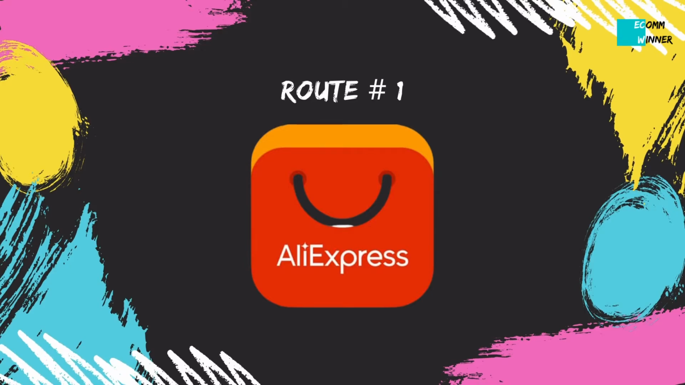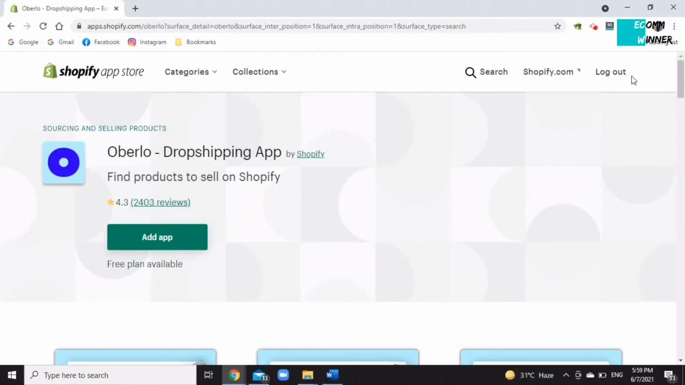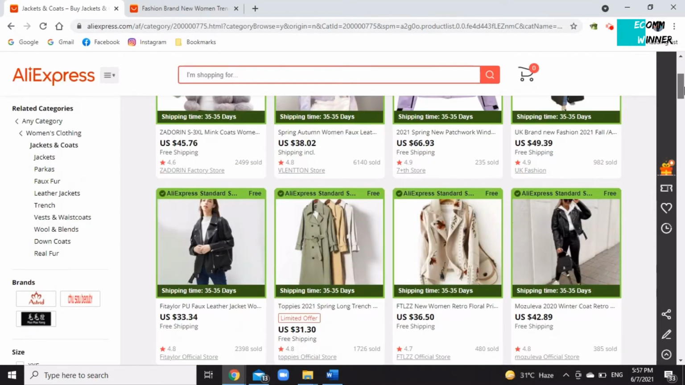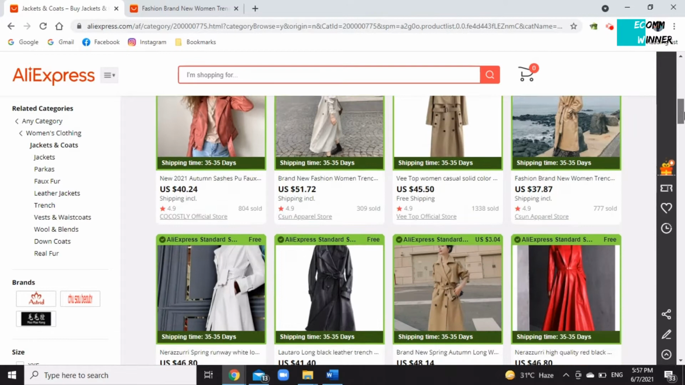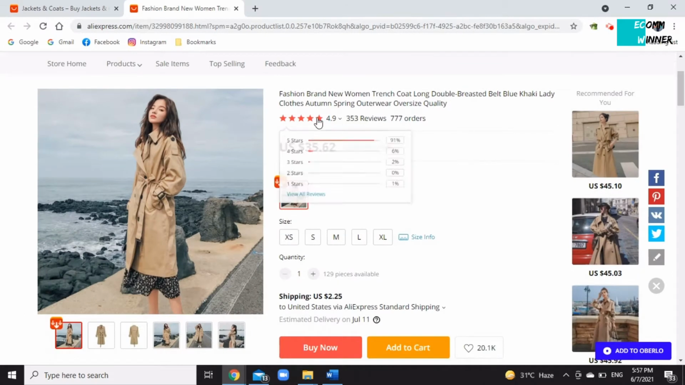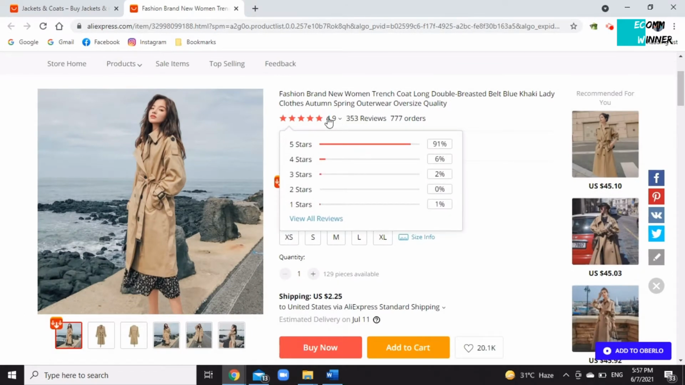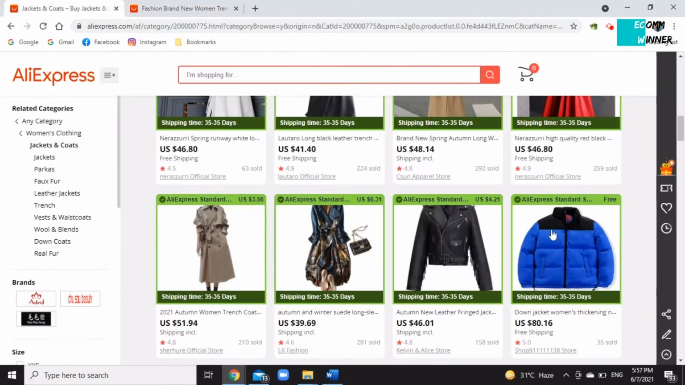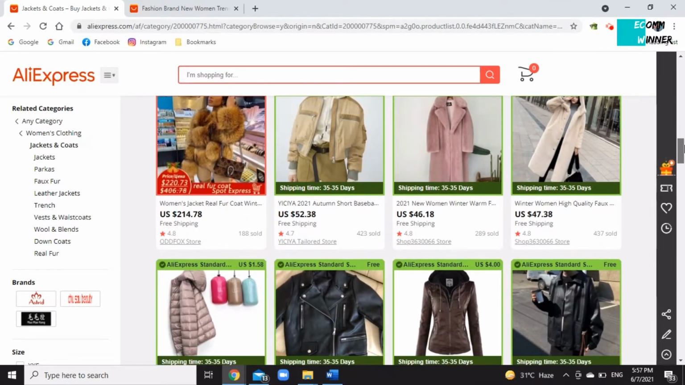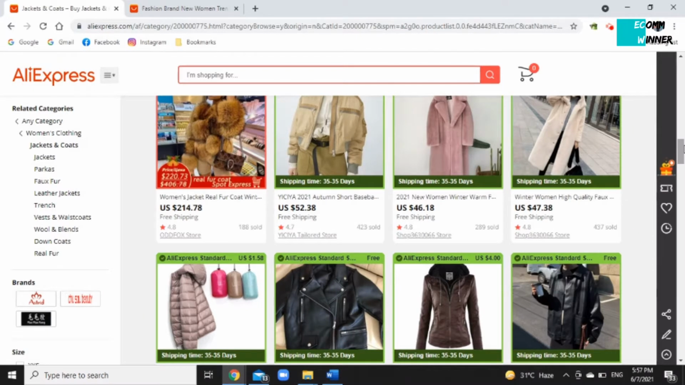You just need to download Oberlo from the Shopify App Store and go to AliExpress, which is a huge dropshipping platform operating out of China. You can find hundreds and thousands of products on AliExpress, and you just need to choose one of them as per your niche. You can see the rating of a supplier, and better rating means a better supplier. There can be n number of suppliers selling the same product, and you just need to analyze them on the basis of the price they are offering, the shipping, and the rating.